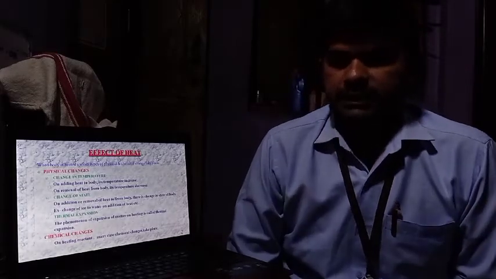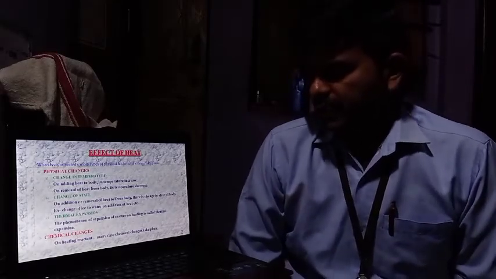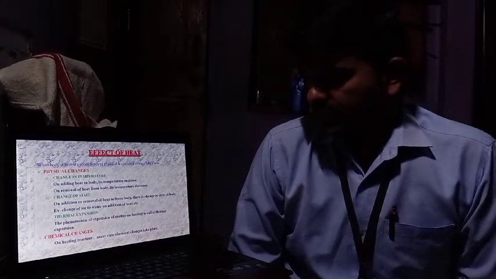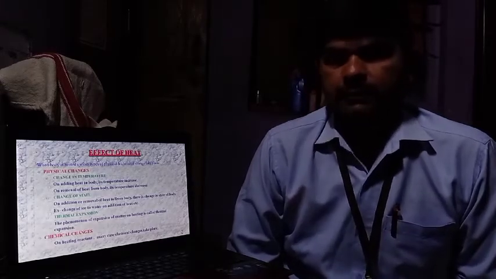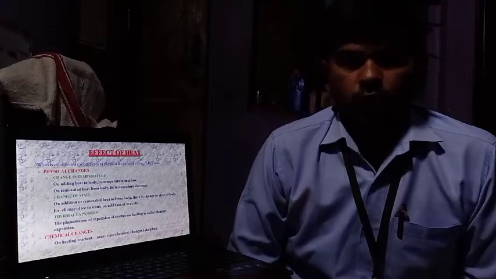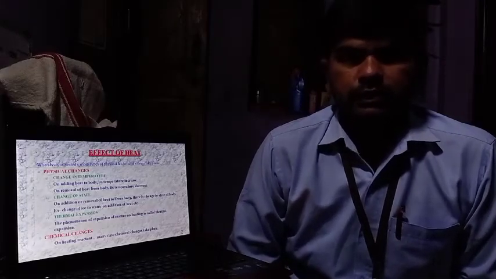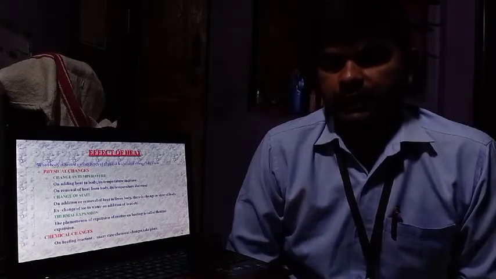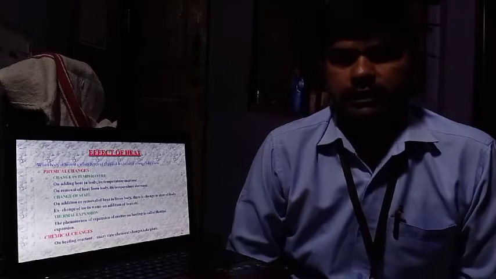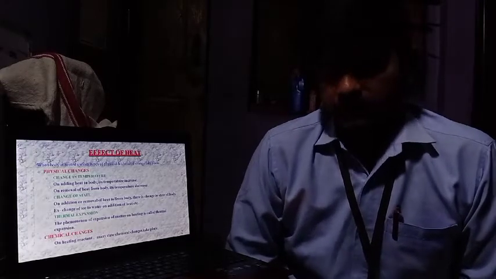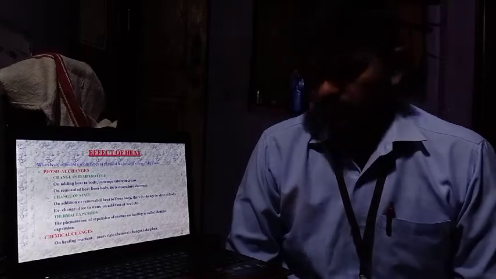And what about chemical changes on heating? On heating the reactant, in many cases chemical changes take place. Means when we heat water, water is nothing but H2O. The formula for water is H2O. When we heat the water, it converts into vapors. So there was a change in water.